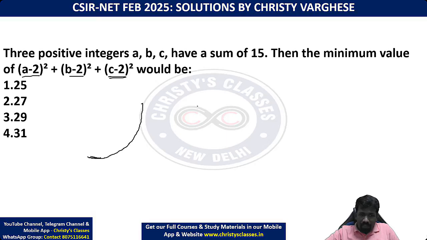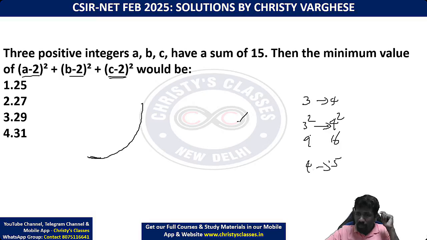That means when the number is increasing by 1 only, the power will increase in a bigger proportion. For example, the difference between 3 and 4 is just 1, but the difference between 3 square and 4 square is much bigger. It's not a linear increase, it's an exponential increase. 3 square is 9, 4 square is 16. Similarly, the next increase from 4 to 5 is also 1, but from 16 to 25 the increase is even bigger.